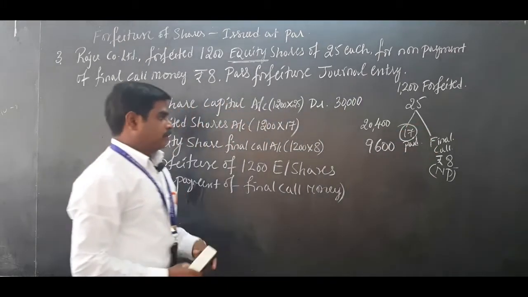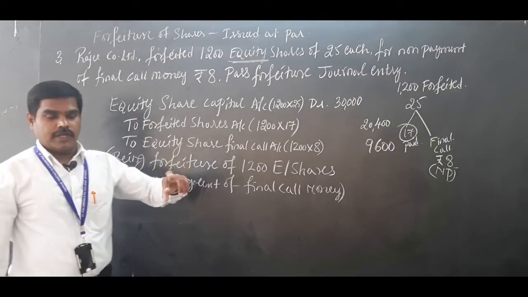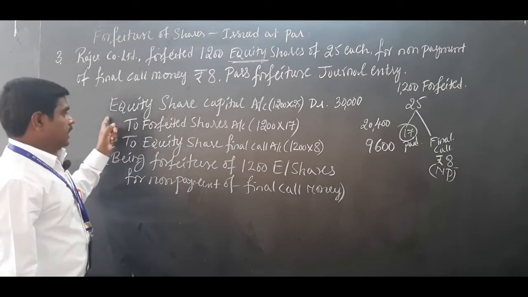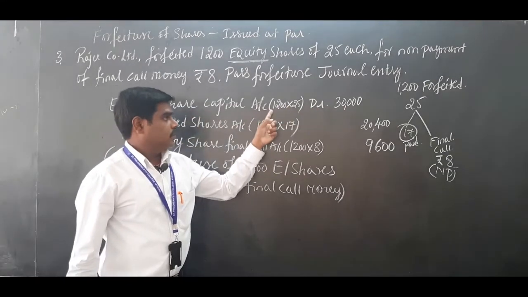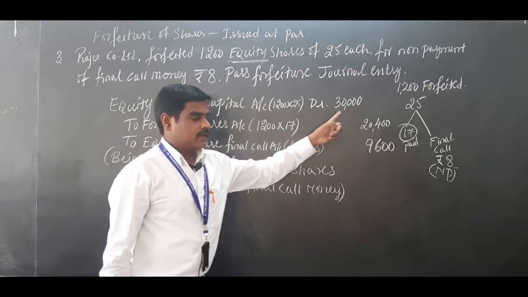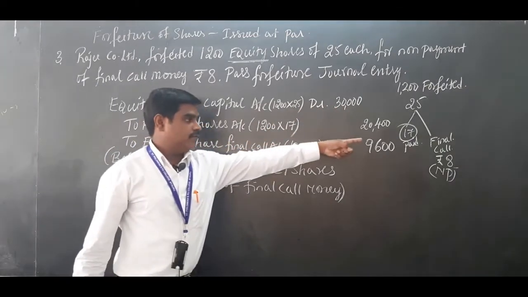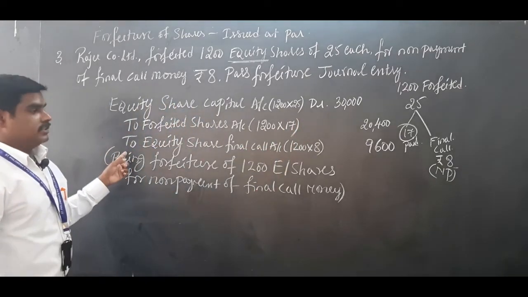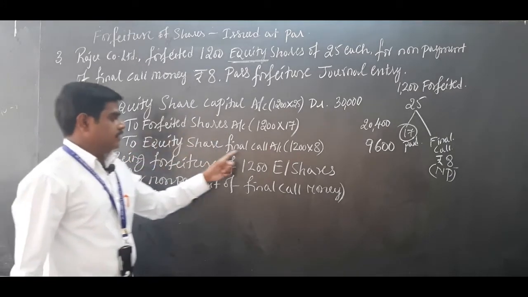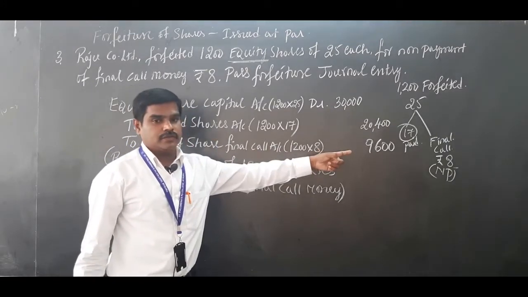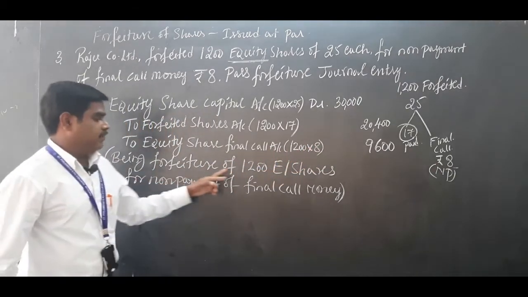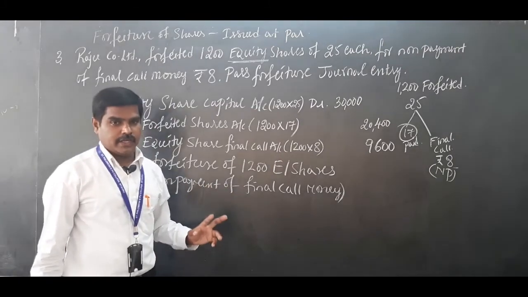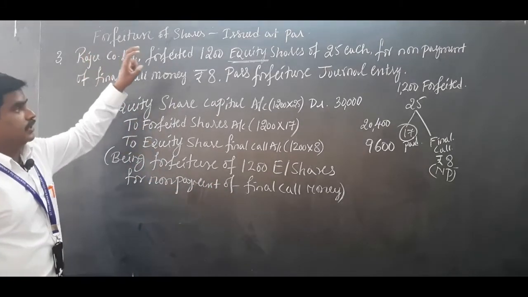The amount which is paid should be transferred to the forfeited shares account. For cancellation, share capital account credit has to become debit. Equity share capital account debit, 1200 into 25 face value, 30,000. To forfeited shares account, which is paid, 17 rupees, 1200 into 17, 20,400. Which installment is not paid? Final call. To equity share final call account, 1200 into 8, 9,600. Narration being forfeiture of 1200 equity shares for non-payment of final call money. So this is about when the shares are issued at par.